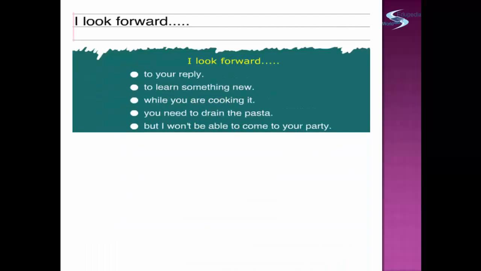Number 3. I look forward. A, to your reply. B, to learn something new. C, while you are cooking it. D, you need to drain the pasta. E, but I won't be able to come to your party.